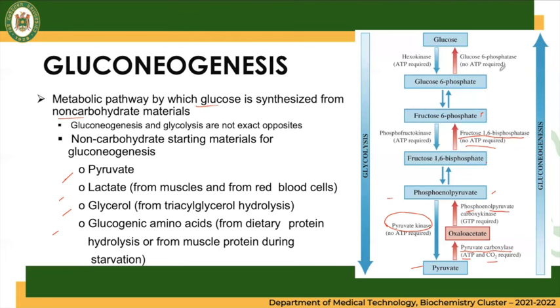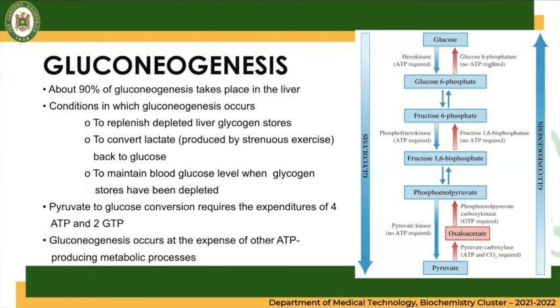And lastly, conversion of the G6P or glucose 6-phosphate to glucose, catalyzed now by glucose 6-phosphatase, and no ATP is also required in this process. So these are the three different steps in gluconeogenesis that use different enzymes from glycolysis.